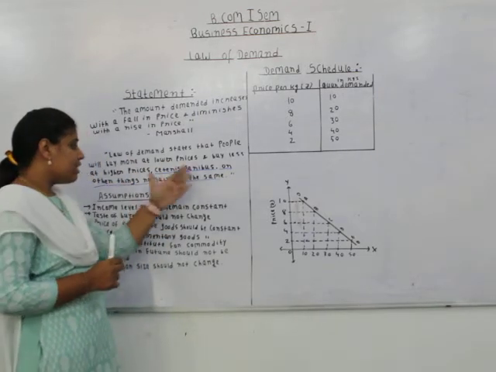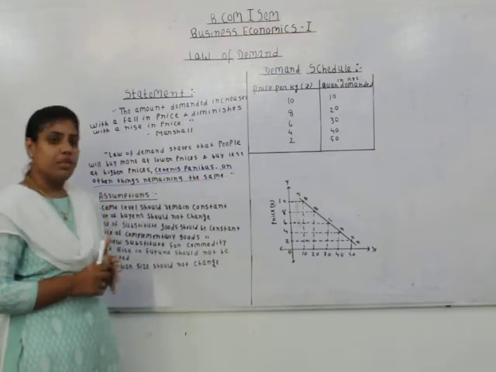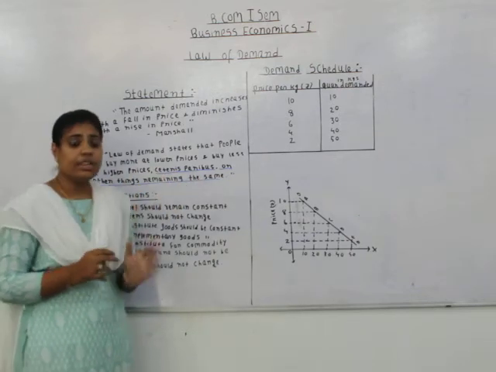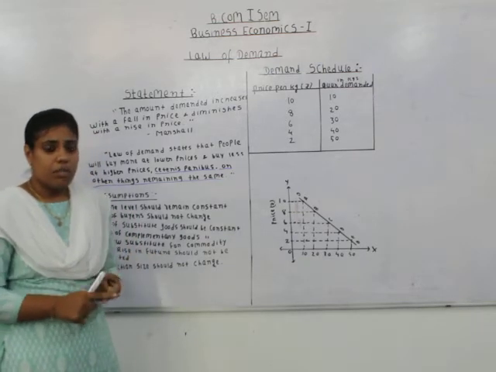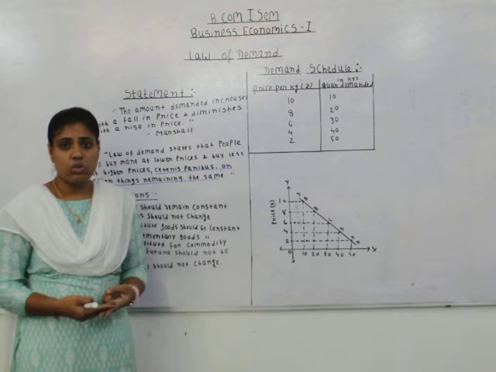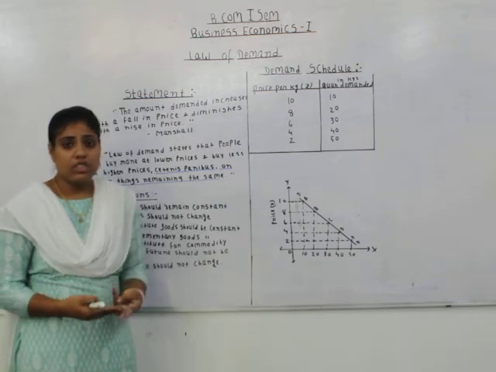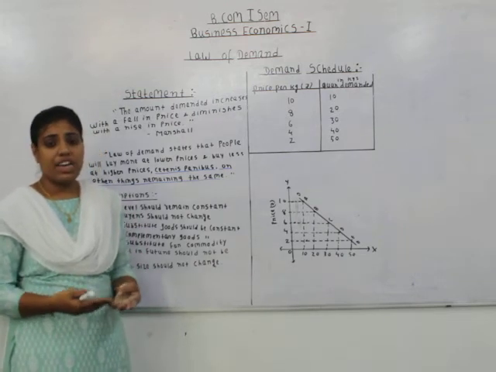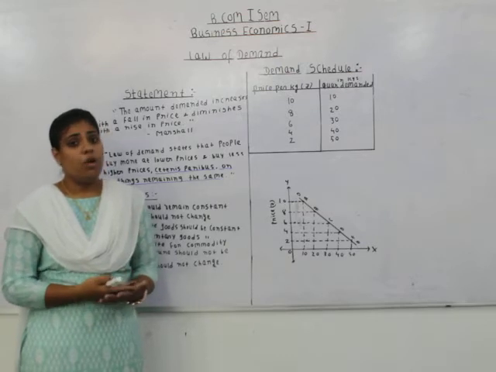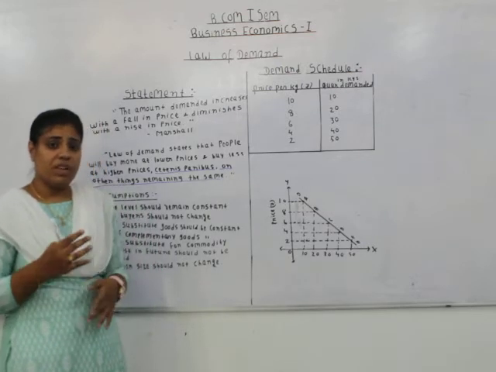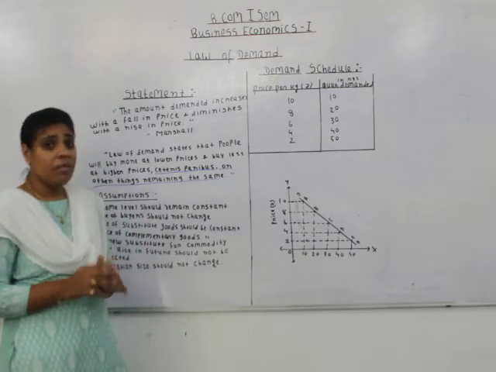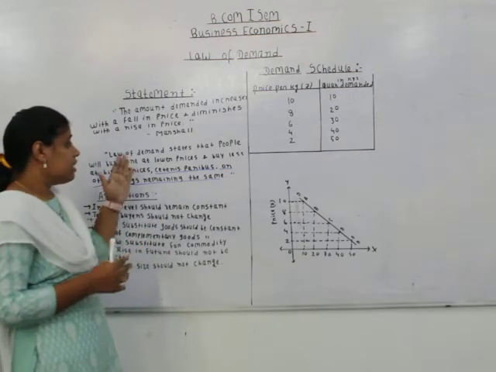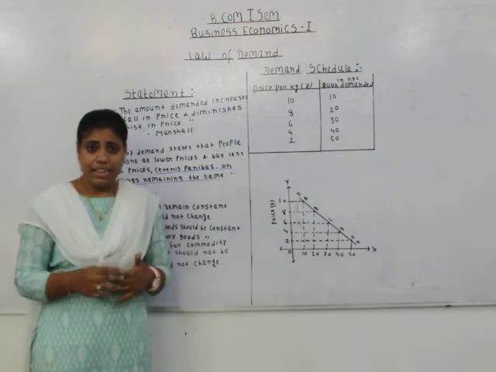So what are these other things that should remain the same? These are the different determinants or the factors that we have seen, like the income of consumer, the taste of consumer, the prices of the substitute products, the prices of the complementary products, population size, composition of population, etc. So law of demand indicates that there is inverse relationship between the price and demand.